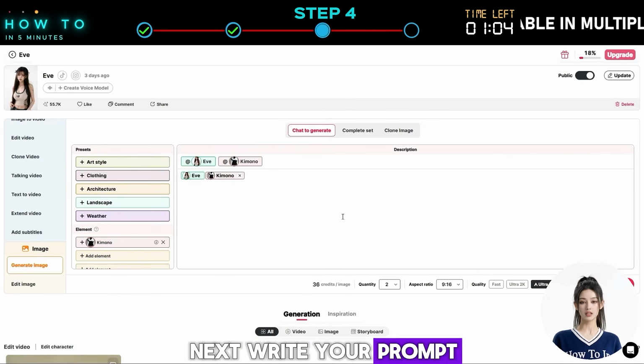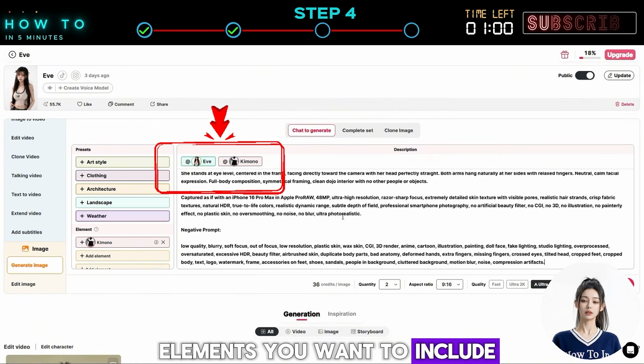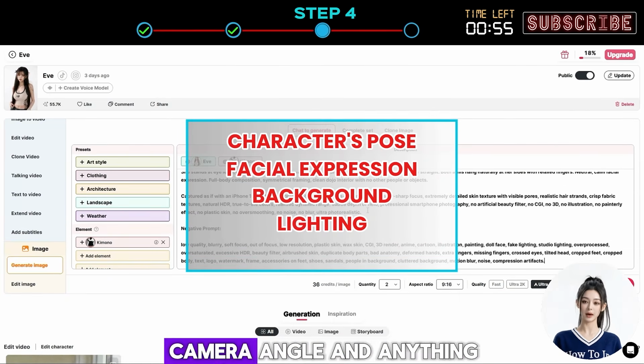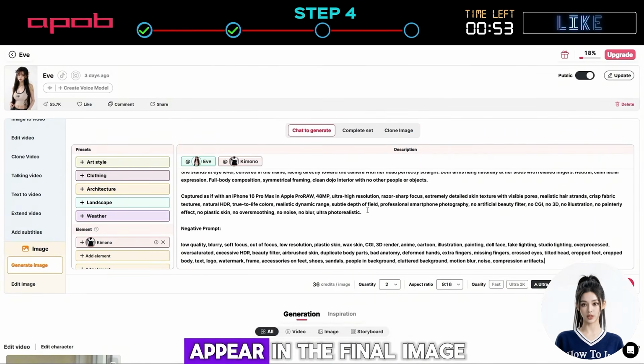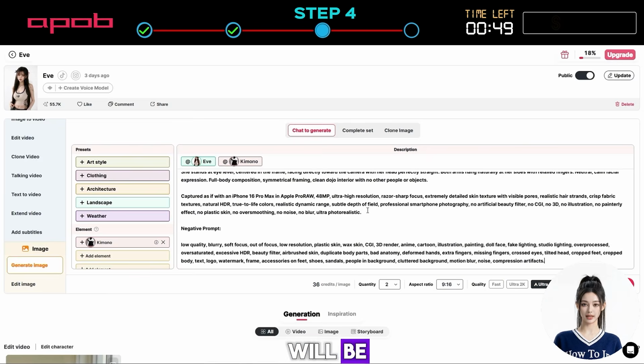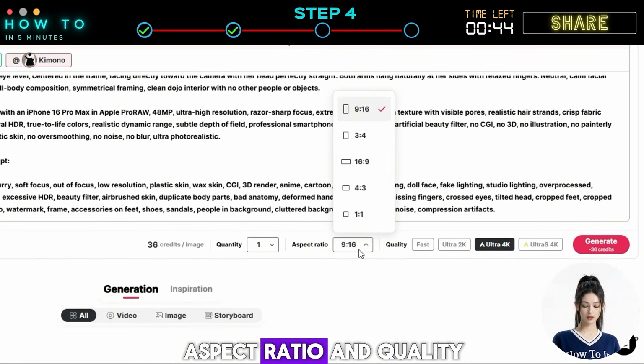Next, write your prompt. Make sure to mention your AI model's name and any elements you want to include. Then describe the character's pose, facial expression, background, lighting, camera angle, and anything else you'd like to appear in the final image. The more specific your prompt is, the better the results will be. Once your prompt is ready, choose the number of images, aspect ratio, and quality.